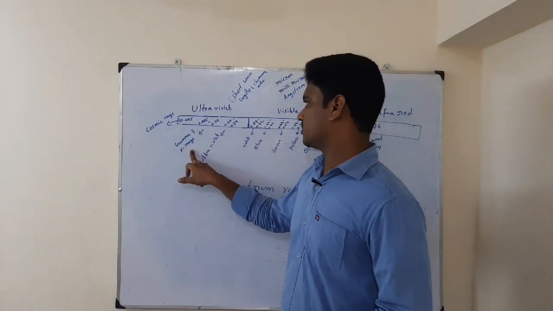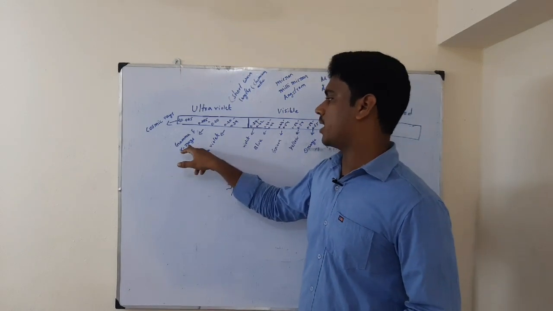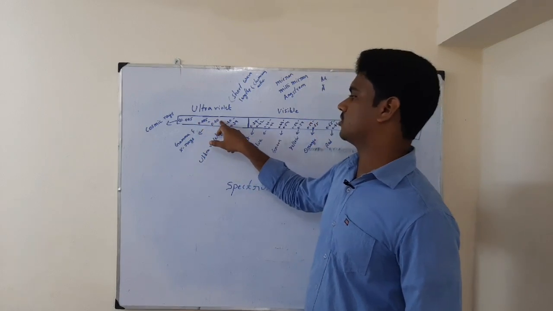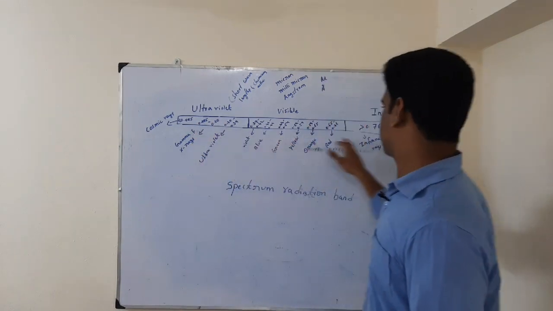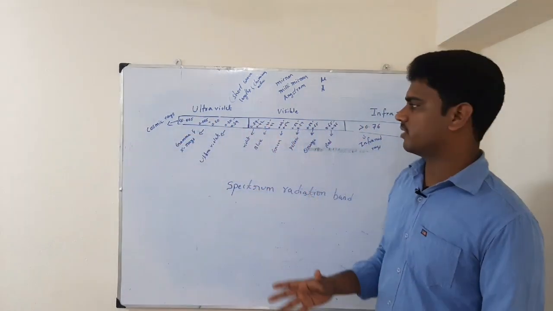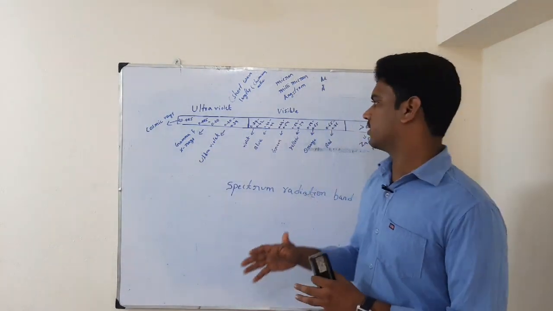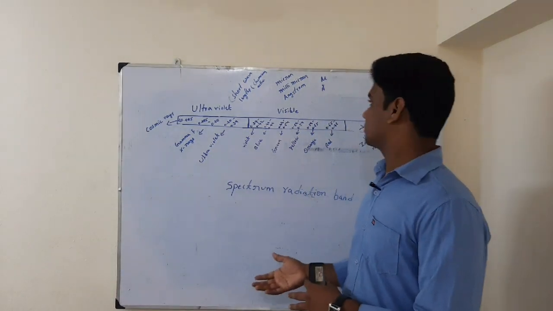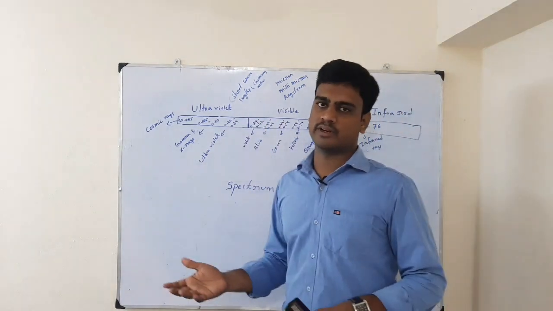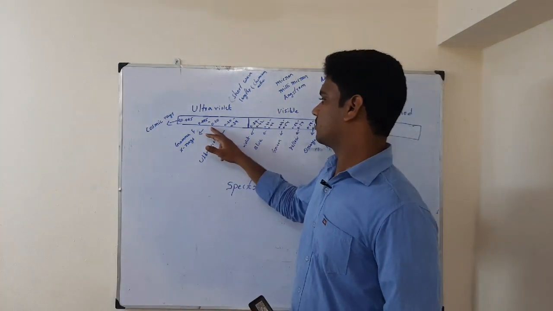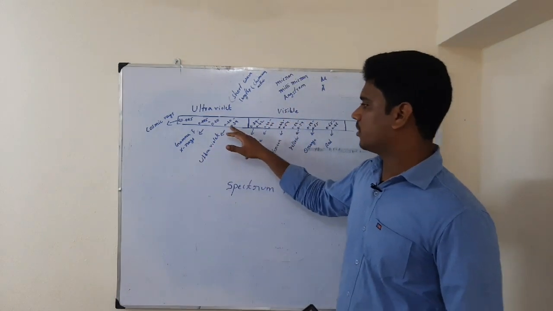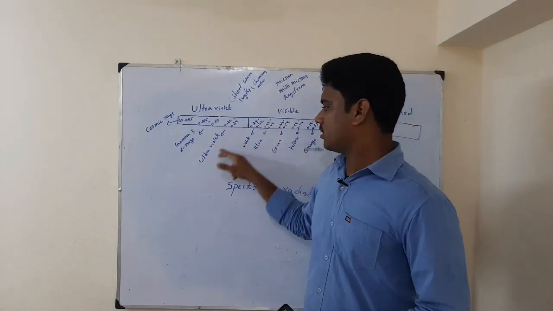Then other rays which are emitted in the ultraviolet are gamma and X-rays, which are 0.005 to 0.20. The band width is, so this is called a band. I'm saying this is called a band so that we can know this wavelength is ultraviolet wavelength, this wavelength is visible wavelength, this wavelength is infrared wavelength. We have just taken a band to differentiate the different wavelengths. So 0.005 to 0.20 are gamma rays and X-rays, and 0.20 to 0.39 are ultraviolet rays.